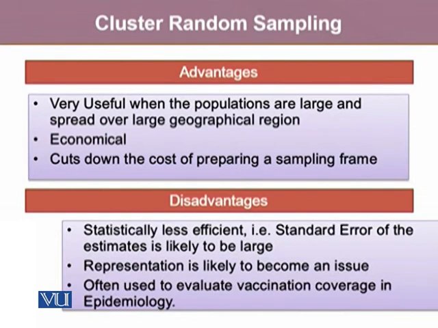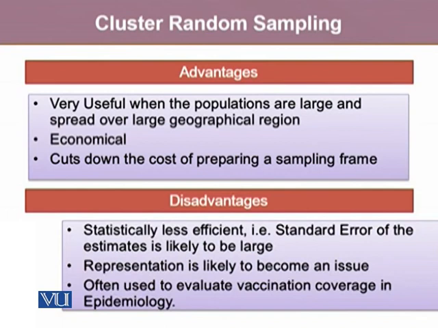Rather, we just choose one area, and the researcher can go into that area and collect all the sample right from there. It also cuts down the cost of preparing a sampling frame, since it doesn't require a whole sampling frame. Because once the cluster is selected, you're going to study all of them.